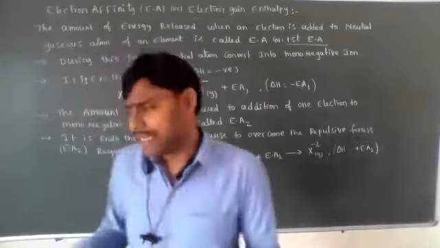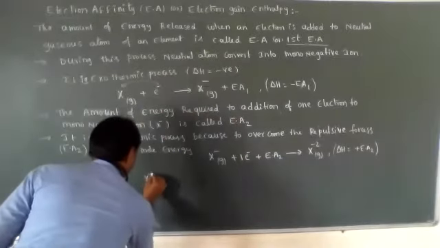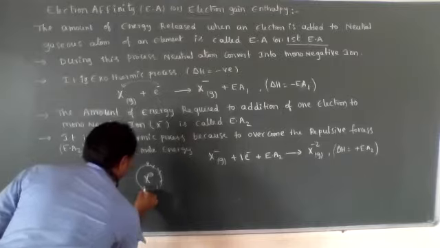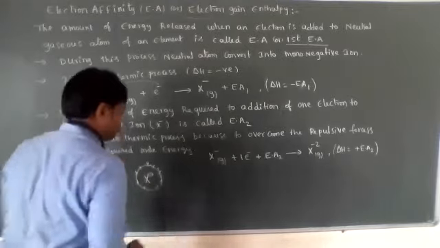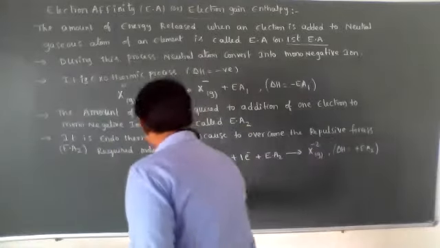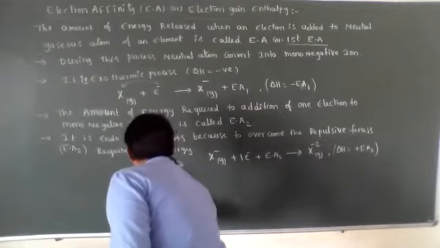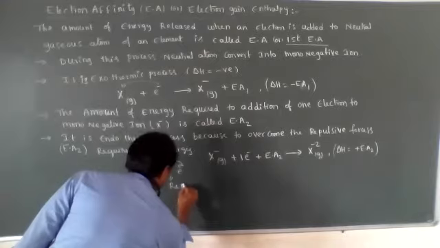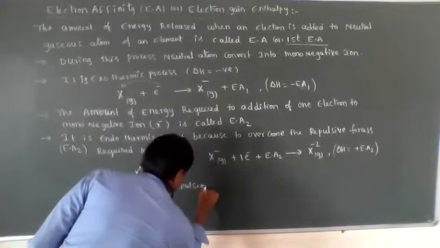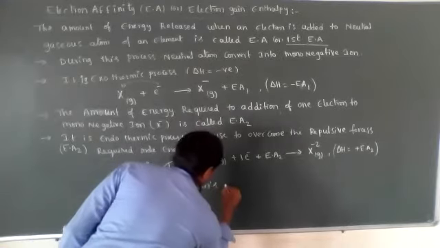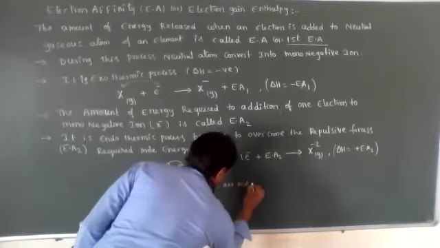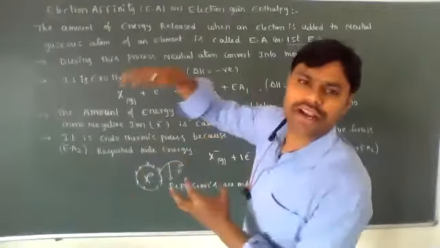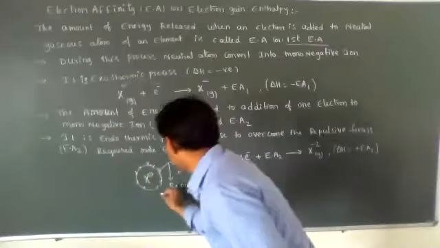X minus already has more electron density, so if you want to add one more electron, repulsions will happen. To overcome these repulsive forces, we have to use more energy. Then only X minus is converted into X minus 2.